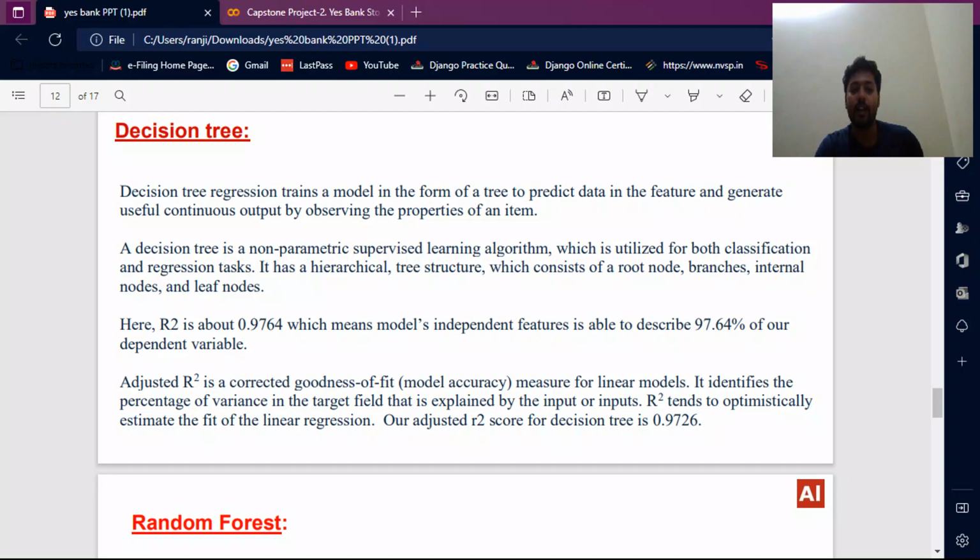It has a hierarchical tree structure which consists of a root node, branches, internal nodes, and leaf nodes. Here R2 is about 0.9764, which means the model's independent features are able to describe 97.64 percent of the dependent variable. Adjusted R2 is a measure of goodness of fit and model accuracy of a linear model.